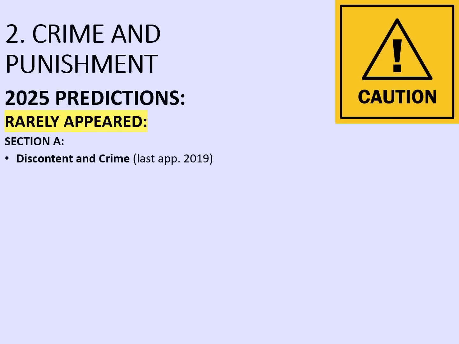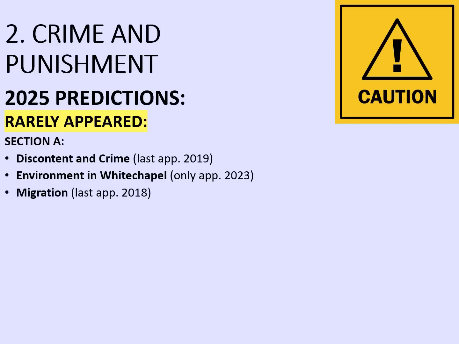In section A, discontent and crime last appeared in 2019, so it's been a good while. Environment in Whitechapel only appeared in 2023, but not since and not before, so that's been very rare. Migration last appeared in 2018 as well, which is quite surprising. Whitechapel Vigilance Committees also last appeared in 2019, so it's been a good number of years for that one too.